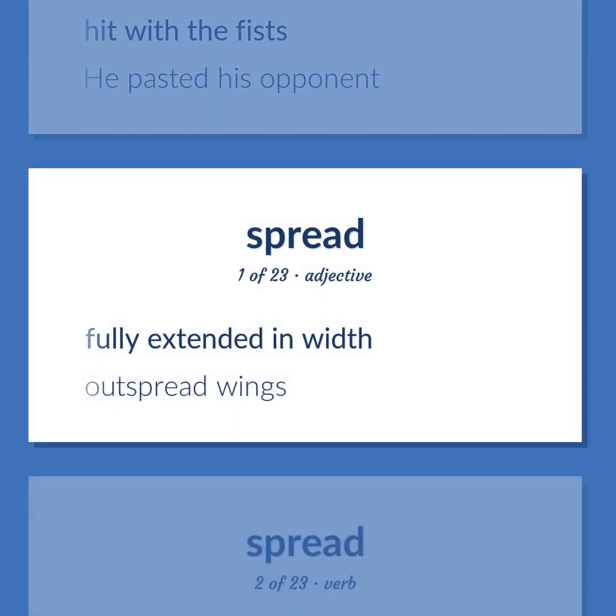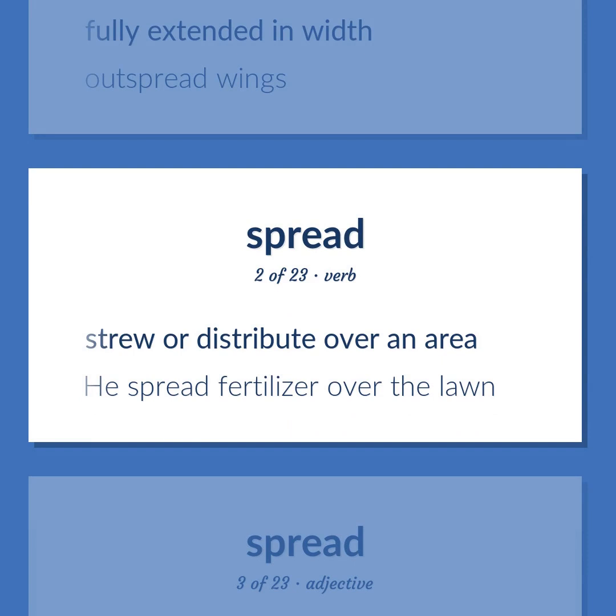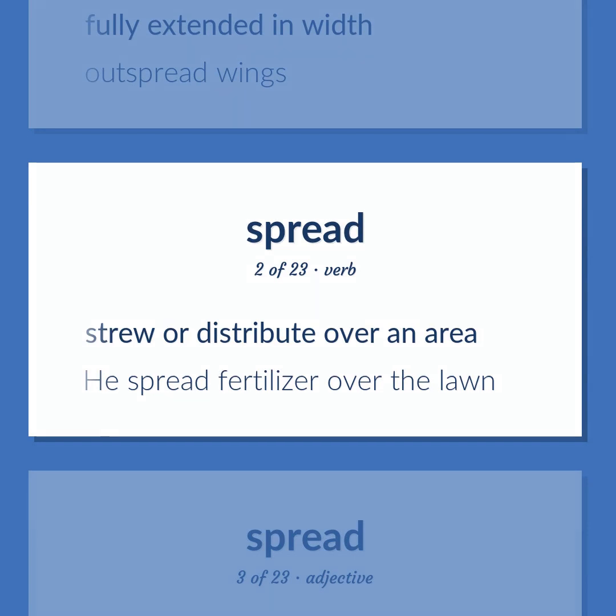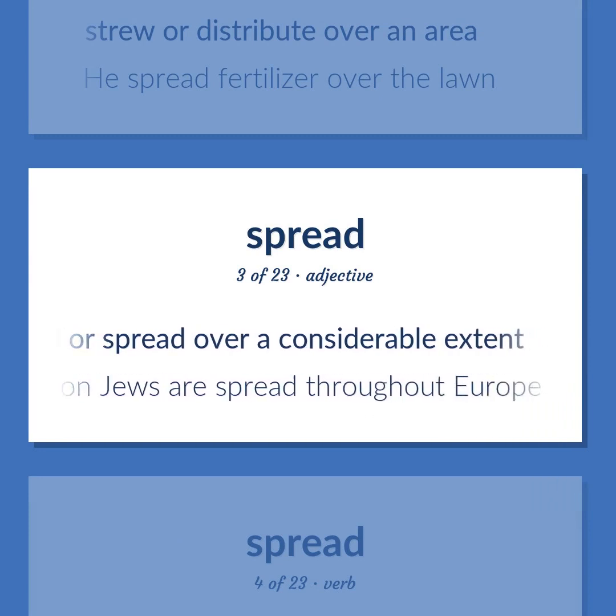Fully extended in width. Outspread wings. Strew or distribute over an area. He spread fertilizer over the lawn. Distributed or spread over a considerable extent. 11 million Jews are spread throughout Europe.